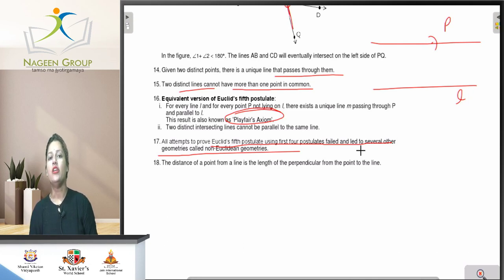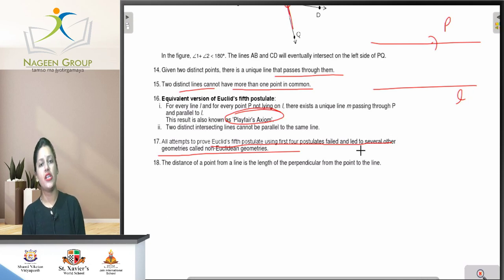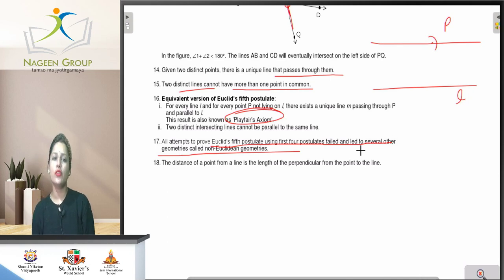So this is our last class of the fifth chapter, that is Introduction to Euclid's Geometry. I hope you have understood this chapter briefly and very easily. In this class we were only revising the whole topic which we have already learned in our first and second class. I hope you have understood this class. So thank you so much for this class. Meet you soon in our next chapter. Thank you.